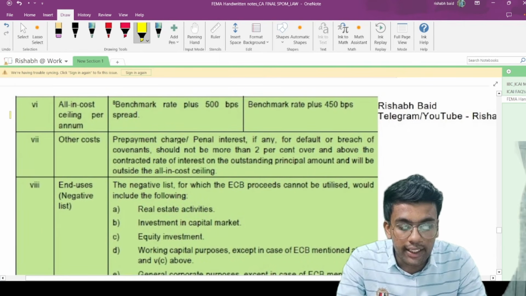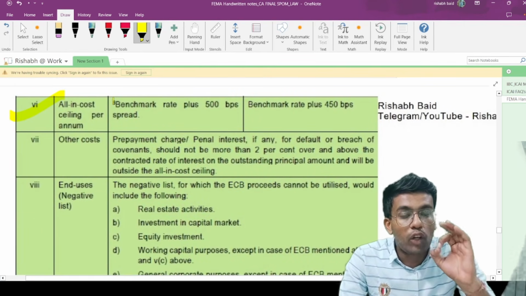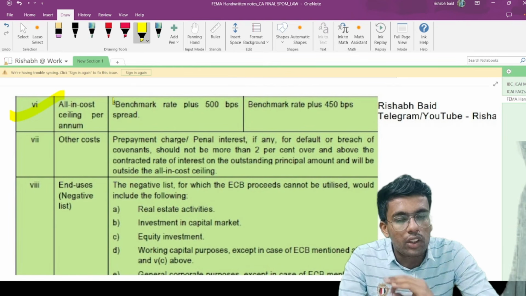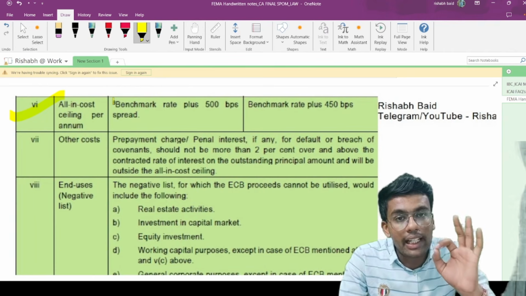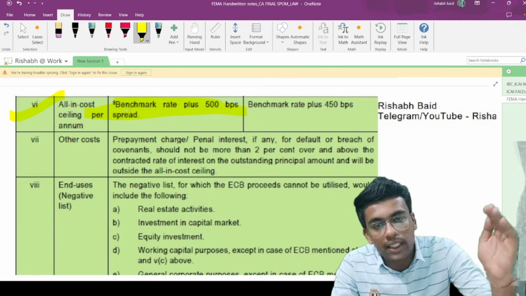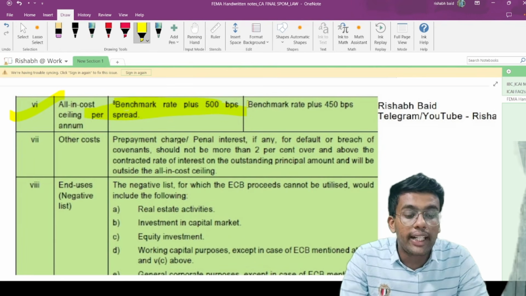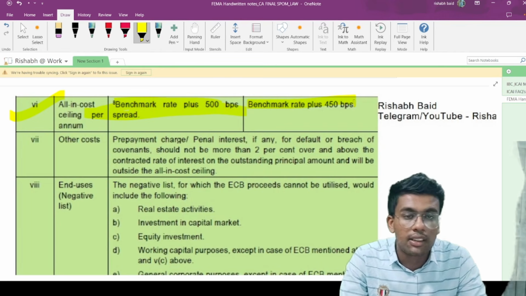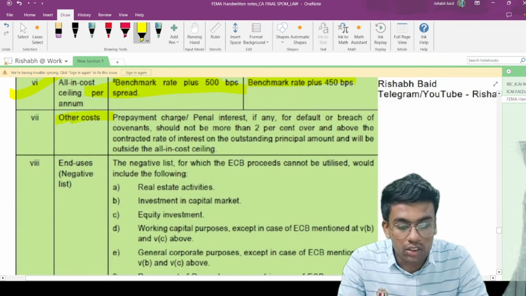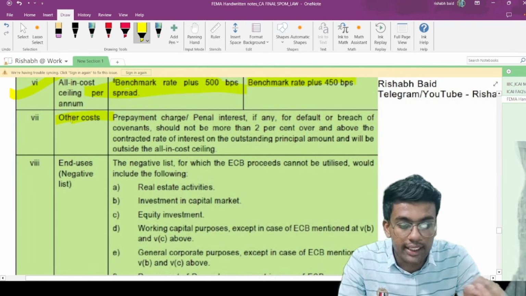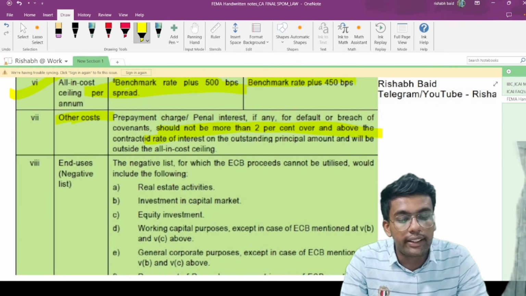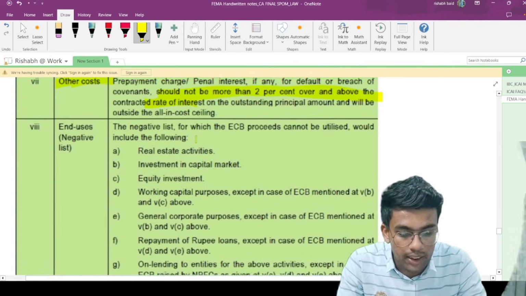Okay, all-in-cost ceiling per annum. That means whatever cost for the external commercial borrowings, interest cost, flotation cost, transaction cost, all shall be a maximum of what? Benchmark rate plus 500 basis points spread. 500 plus or minus can be there. In case of INR denominated, it would be benchmark rate plus 450 BPS. Other costs, whatever costs you are incurring, like flotation cost, etc., shall not be more than 2% over and above the contracted rate of interest. It should not be more than 2%.